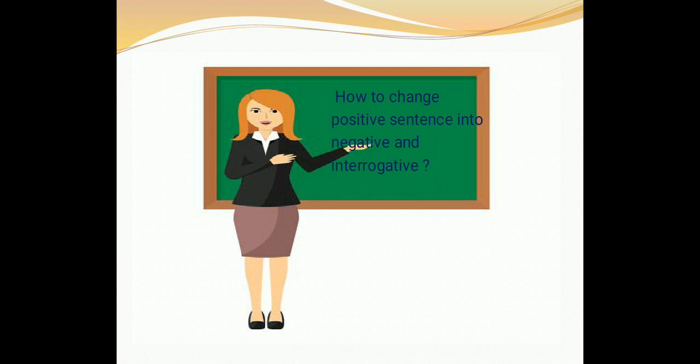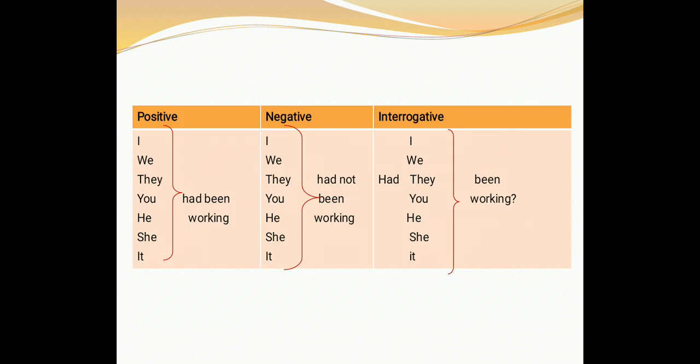Okay, let's learn how to change positive sentence into negative and question form. Let's start from positive form. We use helping verb had been with all kinds of subject like I, we, they, you, he, she, it. It doesn't matter what the subject is. We always use had been and verb ing. Let's see examples. I had been working. We had been working. They had been working. You had been working. He had been working. She had been working. It had been working.